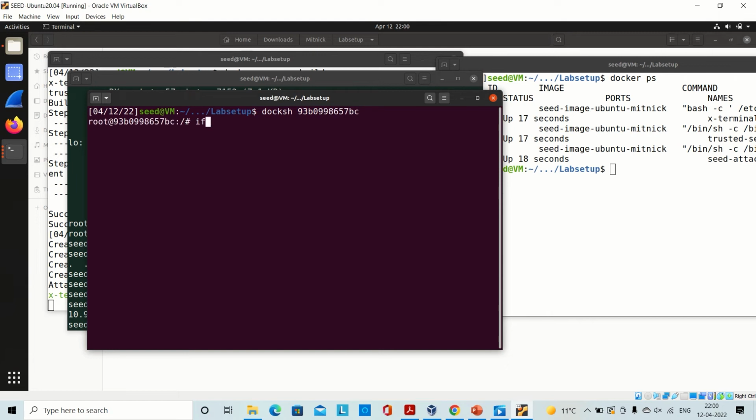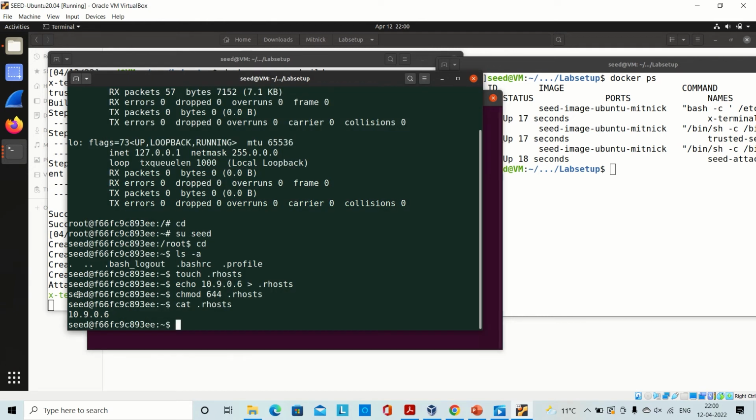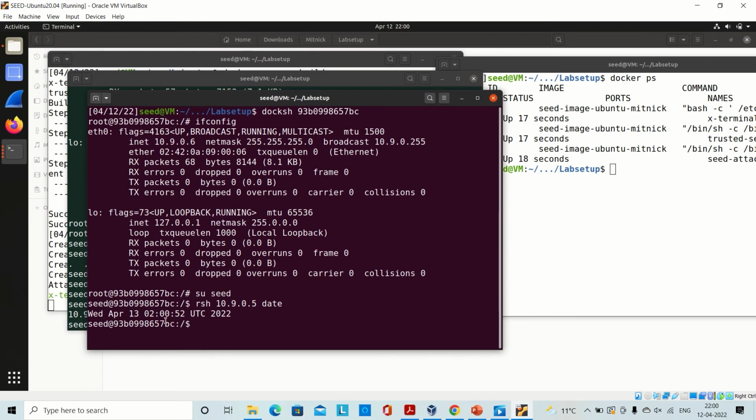So here I'll show you that we have successfully logged into the trusted server. This is the trusted server's IP address. Now, to establish the connection between the trusted server and the external and to show that they have successfully connected, I will use the rsh command with the external's IP address and the date command. Here we can see that the connection is established between the two and the date of the external is shown.